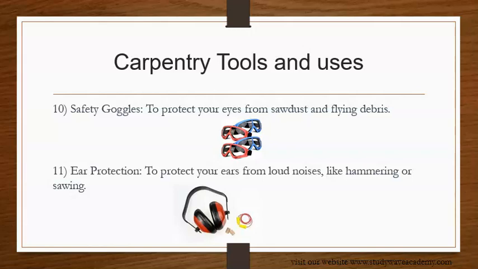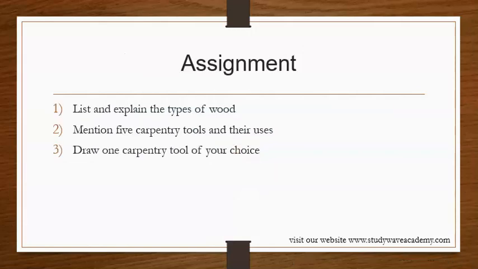So do we understand what we mean by carpentry tools and their uses? Good. So today's lesson on wood, we have talked about the meaning of wood, the types of wood we have, and what they are used for, right? We have also talked about the carpentry tools. So we understand today's lesson on wood, right? Good. So we are going to do our assignment.